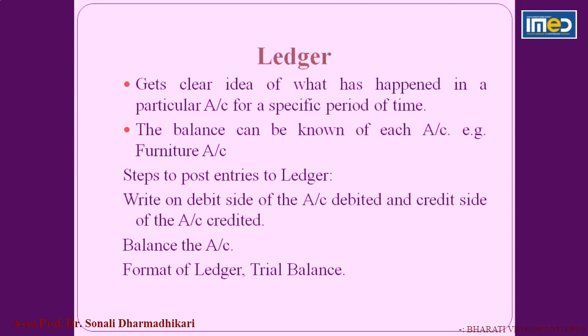So all these ideas you can take from ledger account. Then the balance is taken in each account. So at a particular point of time, you can say how much cash is available. So cash account will show you the balance. So that is called ledger account.